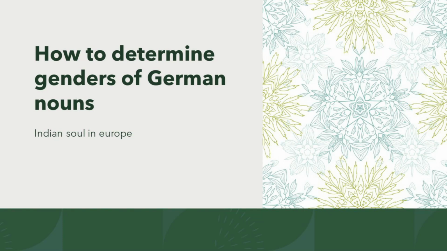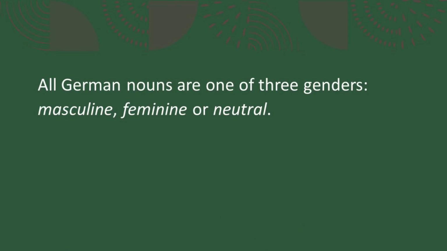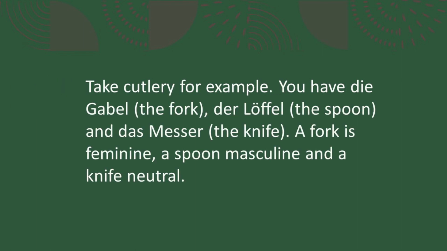Hello everyone, in this video I am going to tell you how to determine genders of German nouns. All German nouns are one of the three genders: masculine, feminine, and neutral. Take cutlery for example. You have die Gabel, the fork, der Löffel, the spoon, and das Messer, the knife. A fork is feminine, a spoon is masculine, and a knife is neutral. Confusing enough?